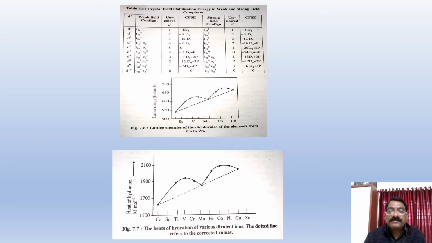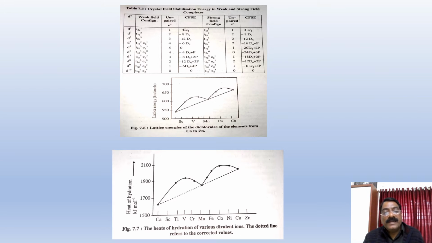When the actual lattice energy is higher than expected, we can subtract the CFSE from the total lattice energy, and then those points will lie on the straight line. This indicates that d1, d2, d3, d4, d6, d7, d8 and d9 have crystal field stabilization energy, which shows up above the expected point.